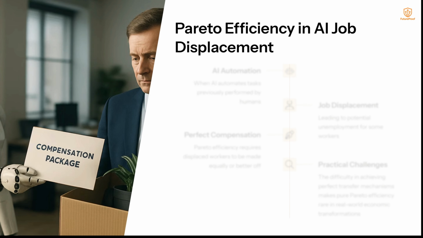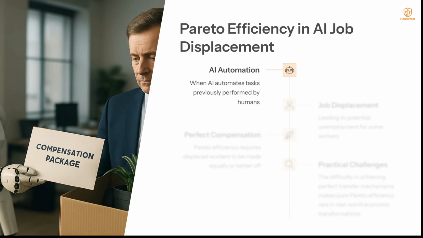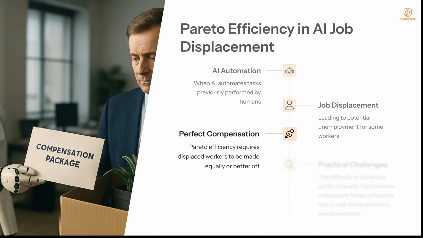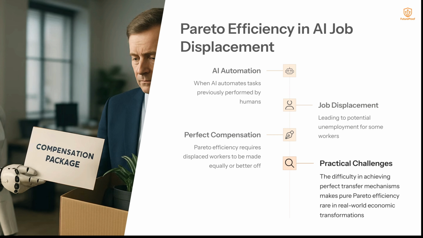Pareto efficiency in AI job displacement. AI automation: this is when AI automates tasks previously performed by humans. We then get job displacement, because the process leads to potential unemployment for some workers. Perfect compensation. Pareto efficiency requires the displaced workers to be made equally or better off than they were before the displacement. Practical challenges. The difficulty in achieving perfect transfer mechanisms makes pure Pareto efficiency rare in real-world economic transformations.